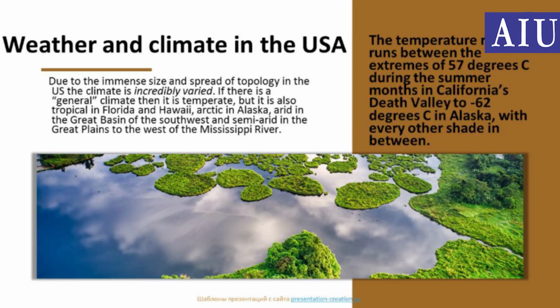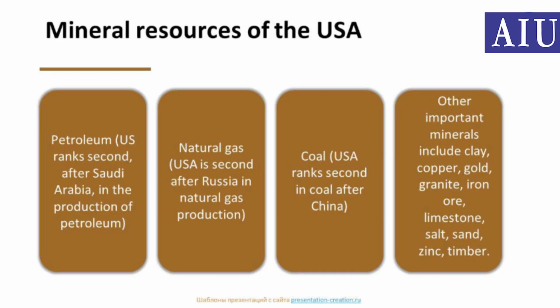Weather and the climate in the USA. Due to the immense size and variety of topography in the US, the climate is incredibly varied. If there is a general climate, then it is temperate, but it's also tropical in Florida and Hawaii, Arctic in Alaska, arid in the Great Basin of the Southwest, and semi-arid in the Great Plains to the west of the Mississippi River.